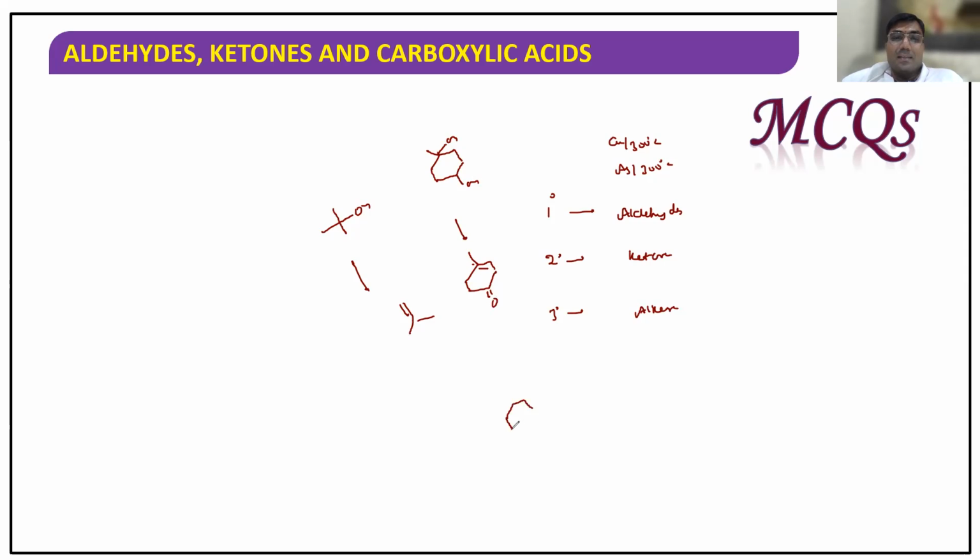For example, if you take a primary alcohol and a secondary alcohol, then what happens? Primary alcohol will be converted into aldehyde. Secondary alcohol will be converted into ketone. In one shot, I can explain. Here you can take tertiary alcohol also. Then what happens? Here the double bond will come. Why? Because of extended conjugation, which is more stable. You cannot write the double bond here. That much chemistry is there. A more substituted double bond is more stable, and a conjugated double bond is more stable than a more substituted double bond. Are you understanding what I am speaking?